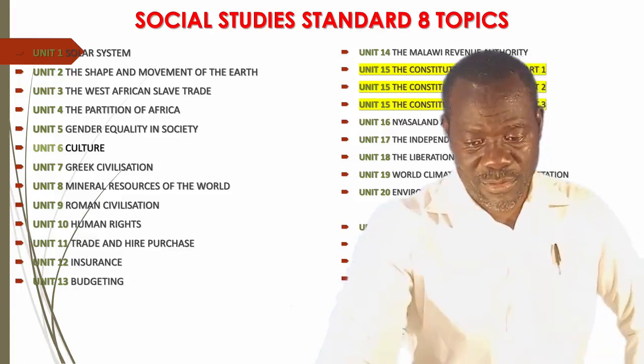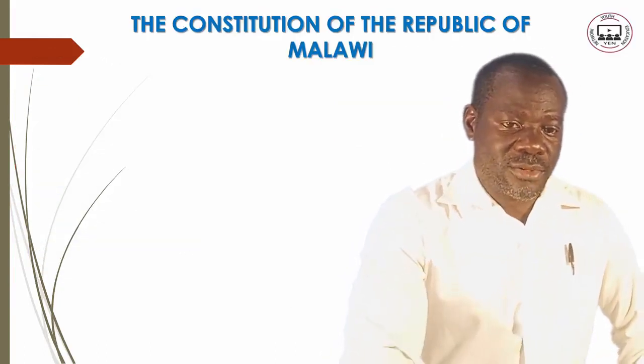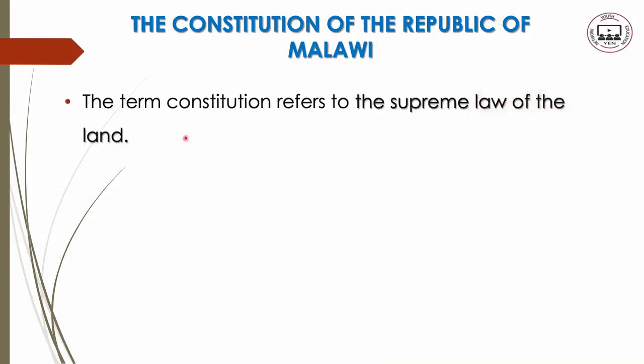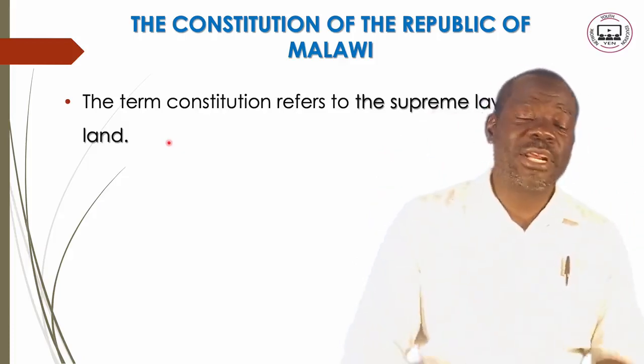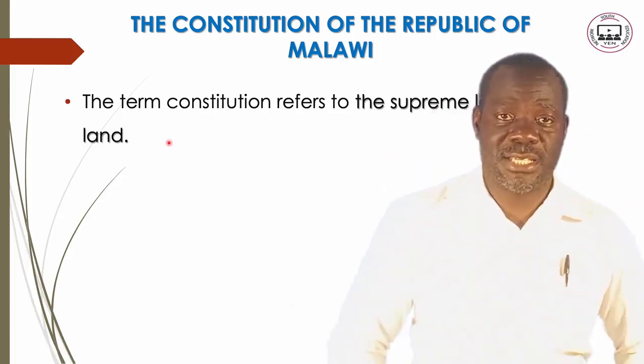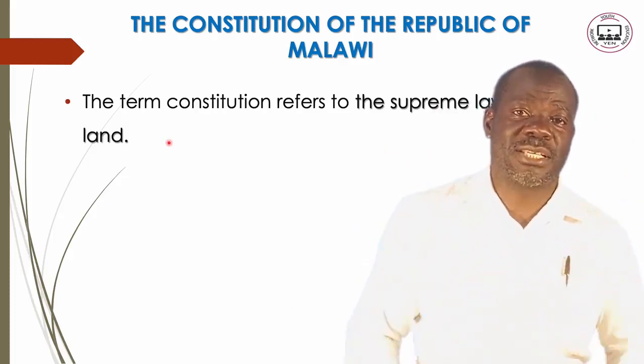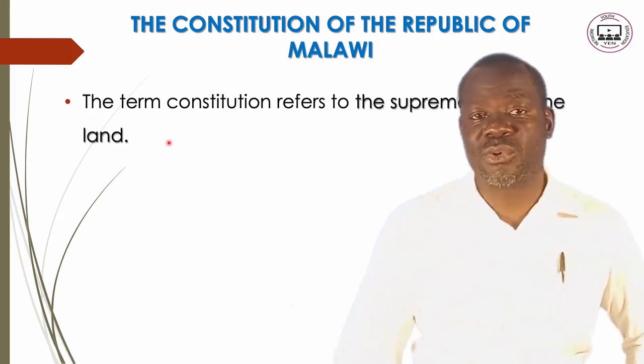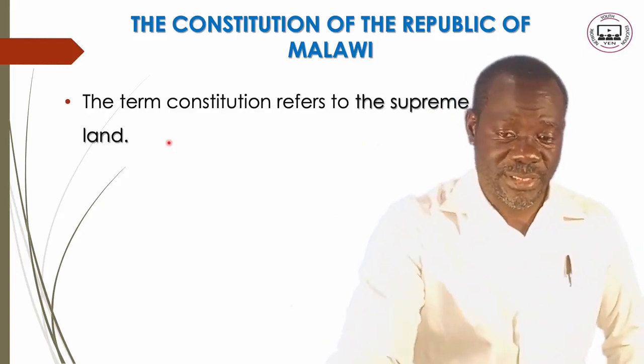So let's move on. What is the Constitution? The term Constitution refers to the supreme law of the land. Let me read this again. The term Constitution refers to the supreme law of the land. Whenever there are people, there are laws. But the law that is above every law, that one is called the Constitution.